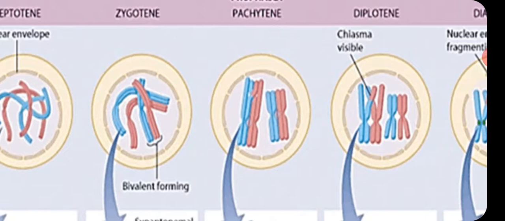The main significant event that occurs in the packaging stage is crossing over. That means exchange of genetic material between non-sister chromatids of homologous chromosomes.